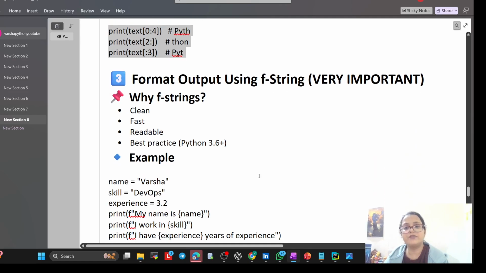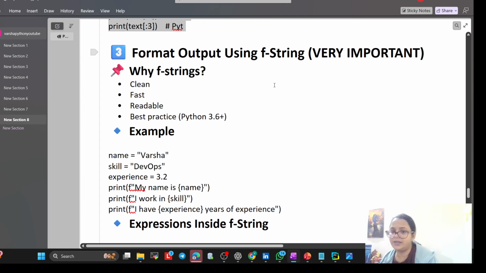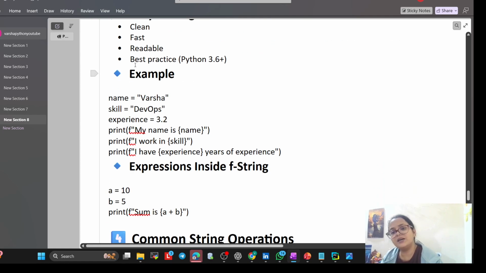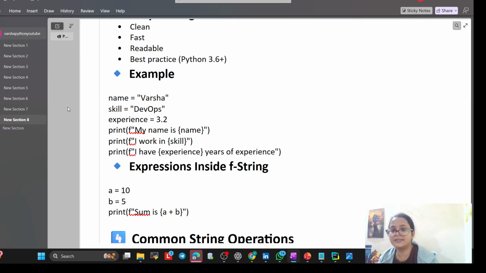Now format output using F string. So what is F string? F string is clean, fast, readable and best practice for Python. So for example, Varsha, name, DevOps, 3.2 or whatever the experience. Print F, my name is name. Print F, I work in that skill.